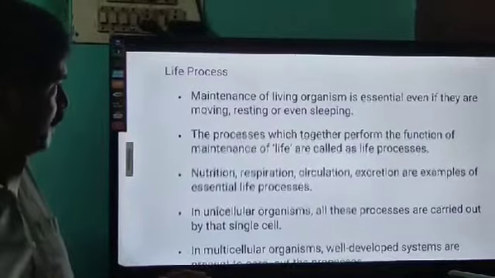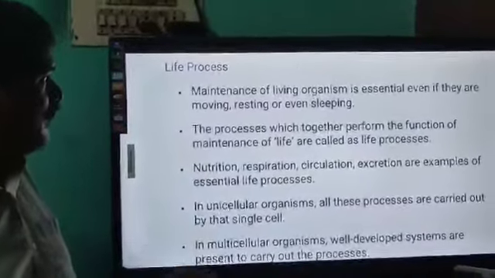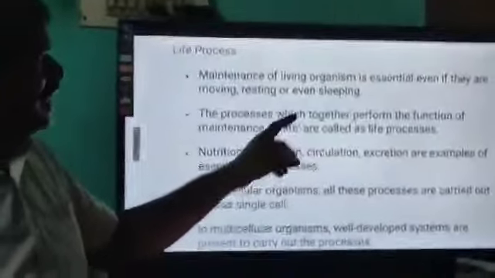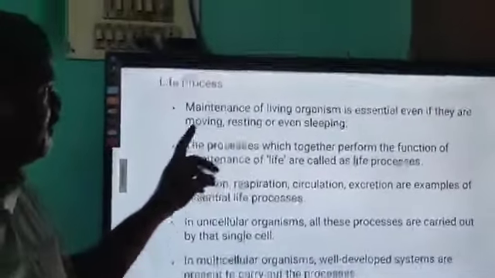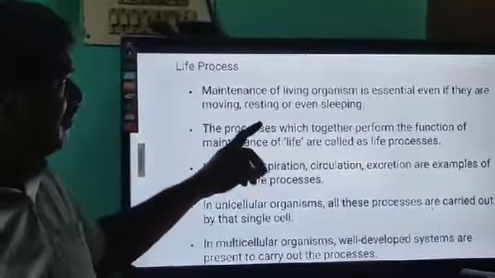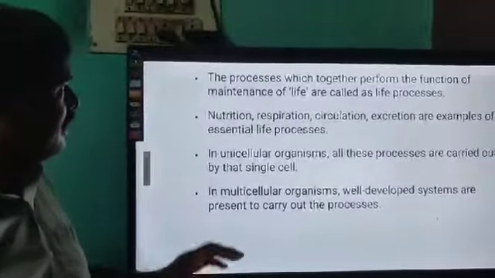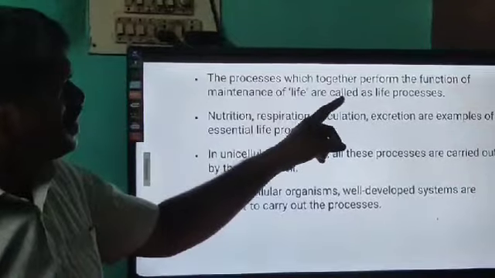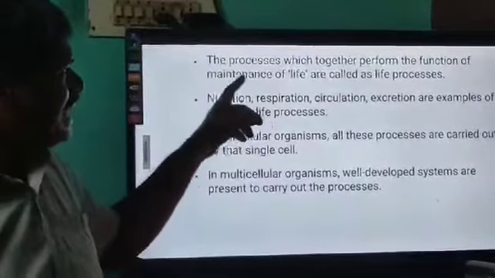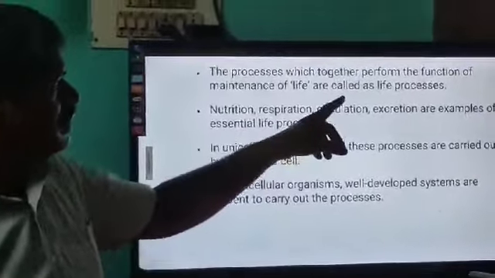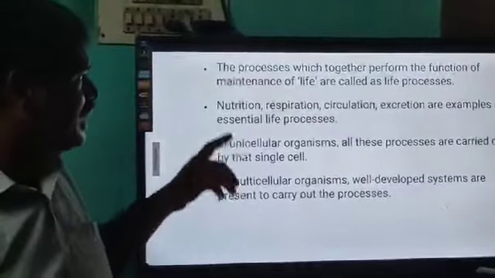Maintenance of living organisms is essential even if they are moving, resting, or even sleeping. The processes which perform the function of maintenance of life are called life processes.